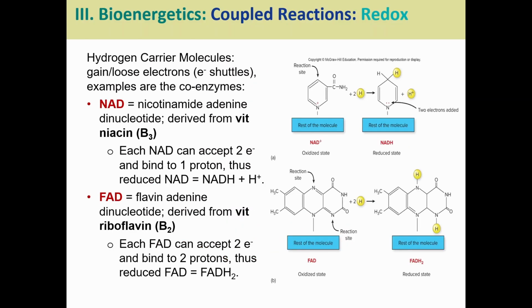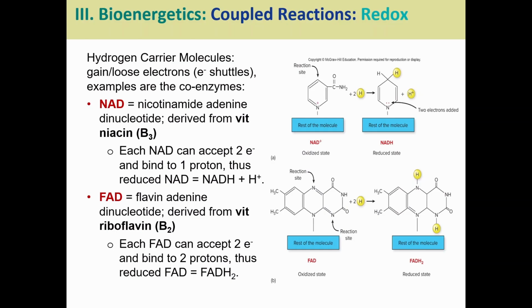And this leads us to some very important molecules called hydrogen carriers, or sometimes also called electron carriers, which is probably how you've heard about it before. So NAD and FAD are fantastic examples of this when we look at things like cellular respiration. NAD is nicotinamide adenine dinucleotide, right? It can basically receive that proton, so that hydrogen, as well as the extra electron. So hydrogen has a proton and electron, and then one more electron thrown on top. And so that can basically be used to shuttle electrons around.